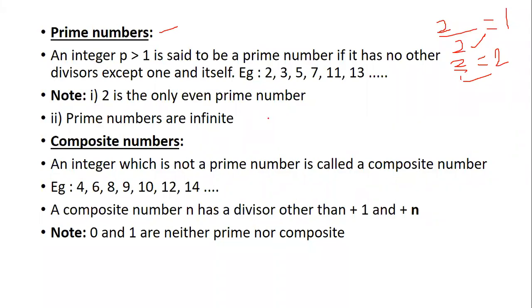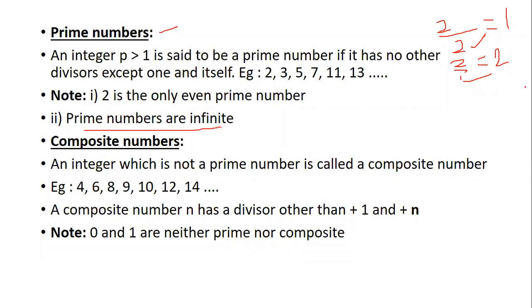Then 2 is the only even prime number. Rest will be odd numbers. You have many other numbers being involved. And just as natural numbers are infinite, which means there are so many numbers in the number system, similarly prime numbers also, there are too many. So prime numbers are infinite. Infinite is countless.